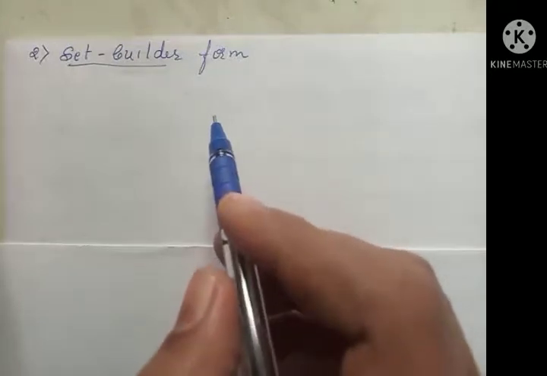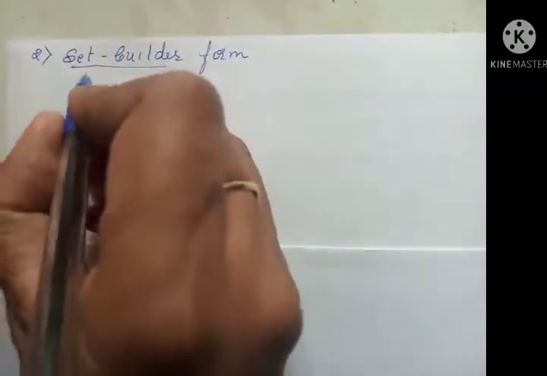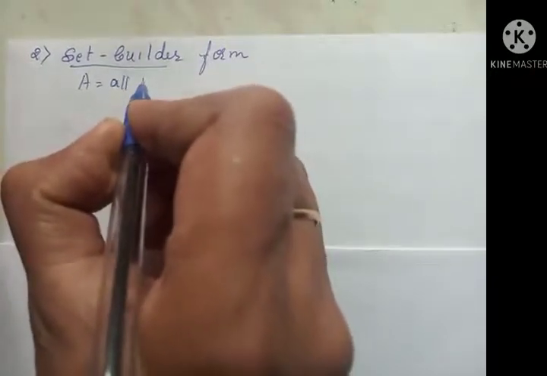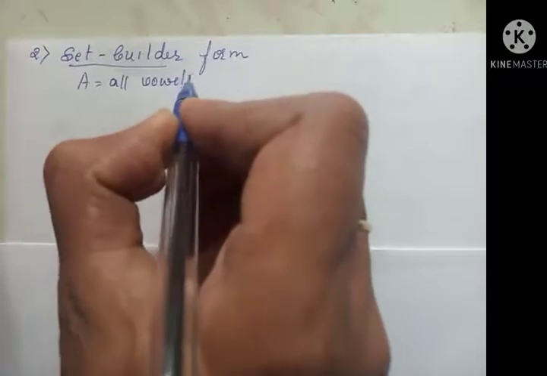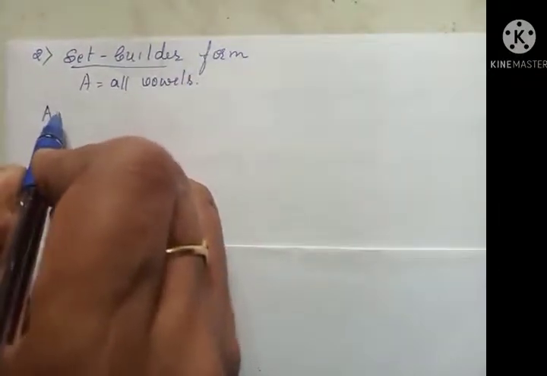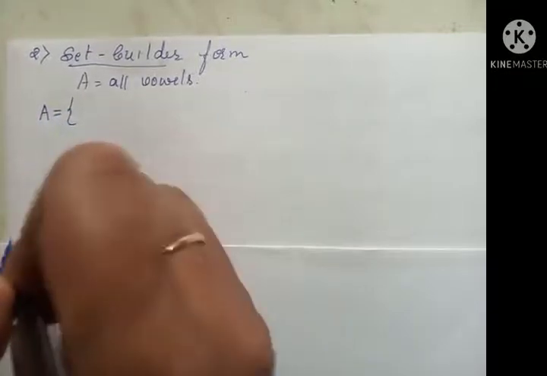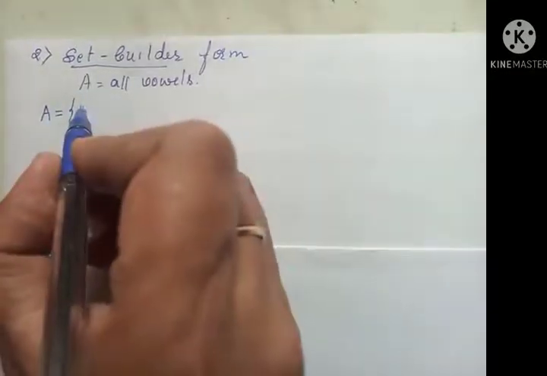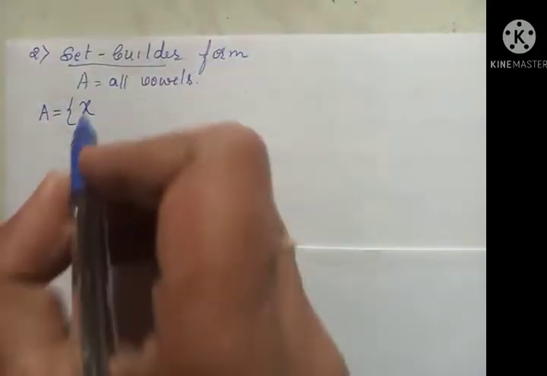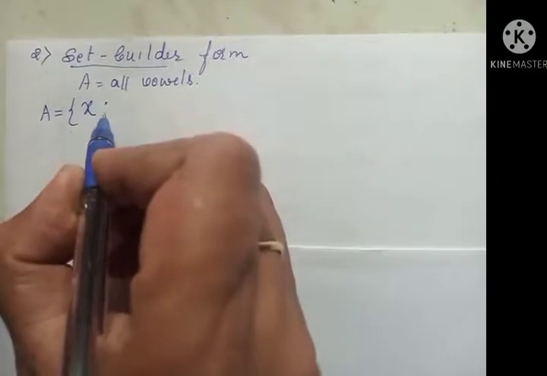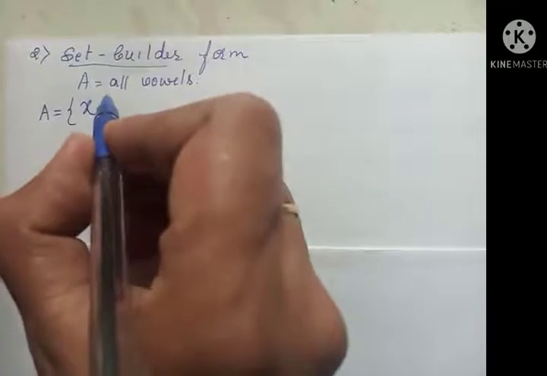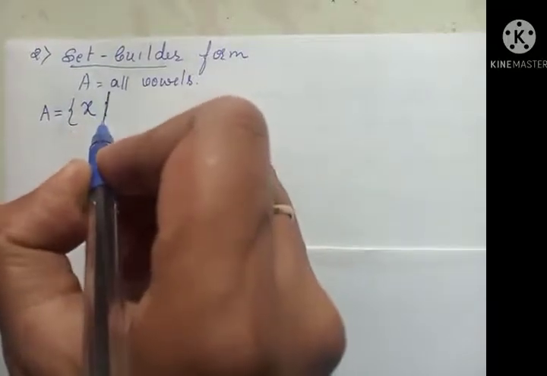I'll take the same example. You know that A is all vowels. Now I have to write this as A is equal to, within the flower bracket you have to write all small x. In some books they use two dots, or they write one slanting line.